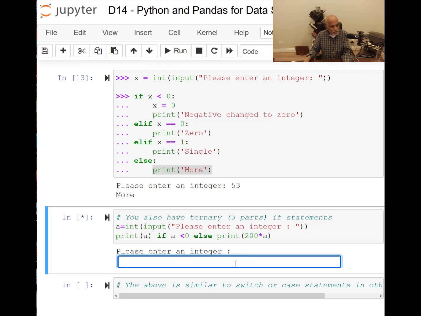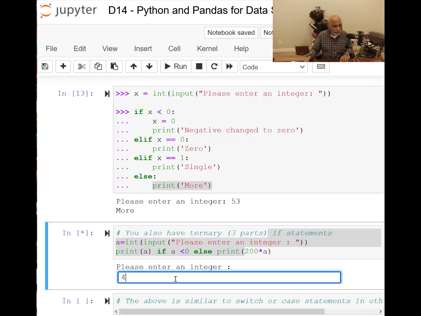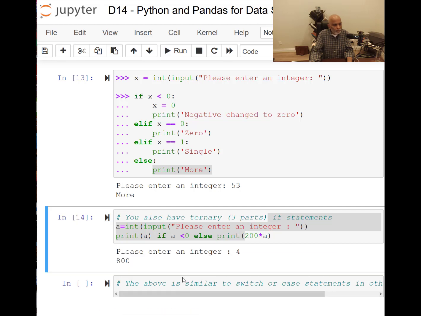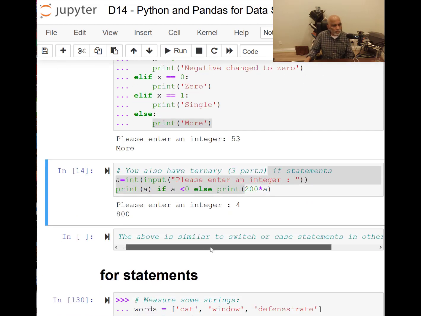So I'm going to put, it says print a as it is if it is negative, else print 200 times the a value. So I'm going to put 4. So the value is not a negative number, it's a positive number, so it is going to do 200 times 4, so 800 it should print. Okay, let's see. Entered, it did print 800. The above is similar to switch or case statements in other languages.